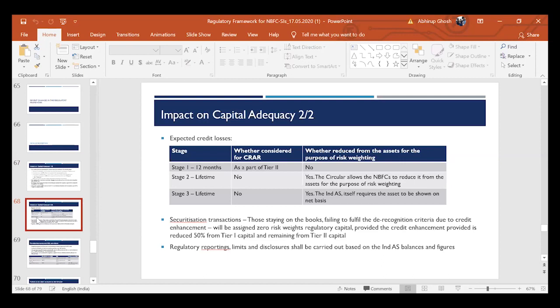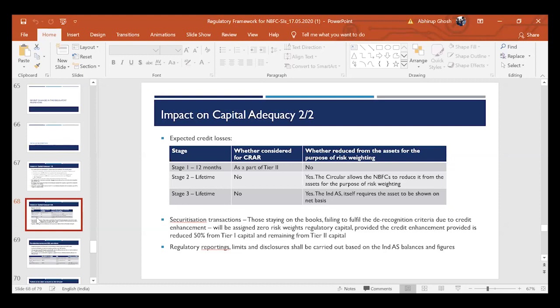So what is the basis of this presumption? That is the credit risk. If there is a significant increase in credit risk of the asset on the reporting date. Say for example, the reporting date is 31st March 2020, and there is a significant increase in credit risk as on 31st March 2020. As compared to what? As compared to the beginning of the financial year, that is 1st April 2019.